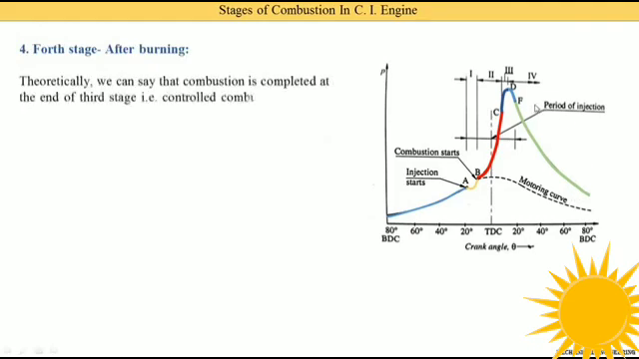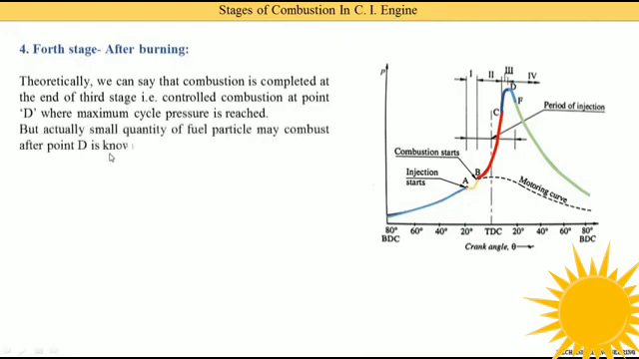Now the fourth stage, that is known as afterburning. It is shown after point D on the curve. The curve declines after point D to F. Theoretically, we can say that combustion is completed at the end of the third stage, that is controlled combustion, at point D, where maximum cycle pressure is reached. At point D, the maximum pressure and temperature is reached. Also, the energy level is maximum, which forces the piston downward and makes the engine run.